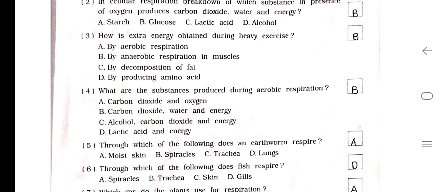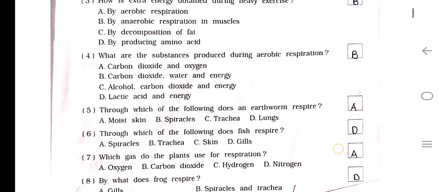Number 5. Through which of the following does an earthworm respire? A. Moist skin. B. Spiracles. C. Trachea. D. Lungs. So the answer is A. Moist skin. Number 6. Through which of the following does a fish respire? A. Spiracles. B. Trachea. C. Skin. D. Gills. So the answer is gills.